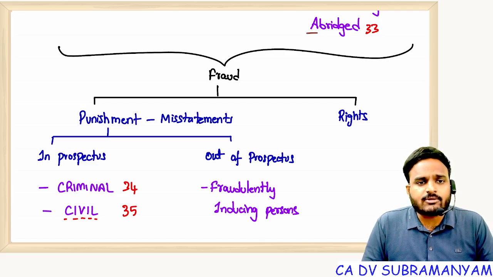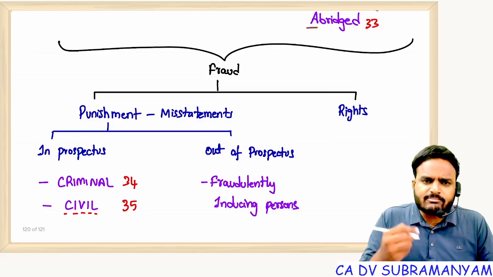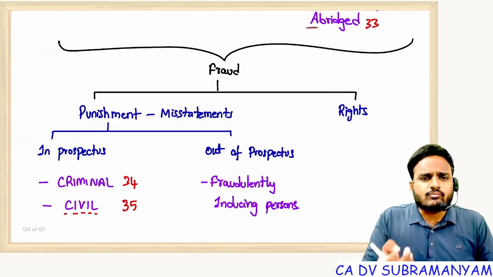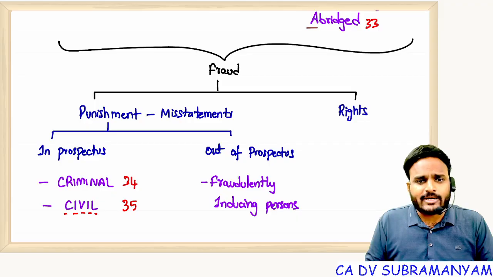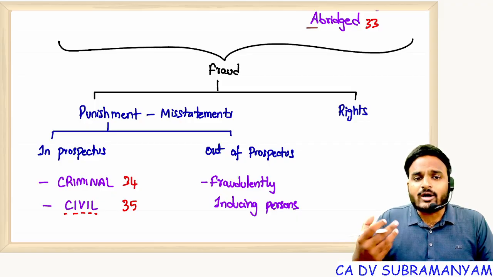So what is the section number for criminal liability for misstatements in the prospectus? 34. What is section 35? Civil liability. Next one, sir, misstatements out of prospectus: stockbrokers, underwriters, any person, if they are fraudulently inducing persons to make investment into the company, that means they are making what kind of statements? Fraudulent statements, nothing but misstatements.